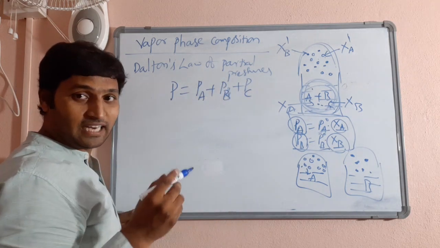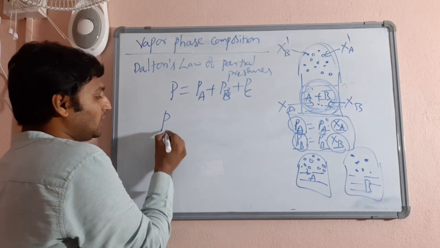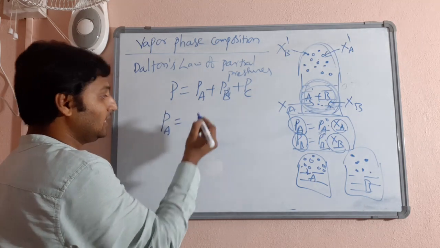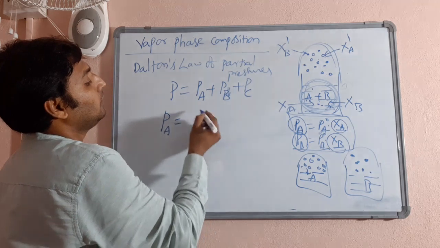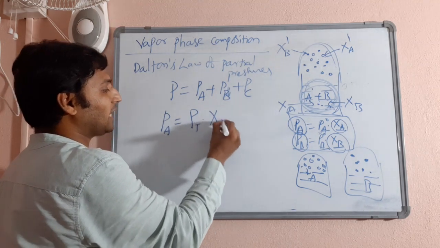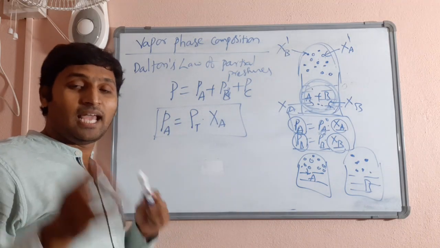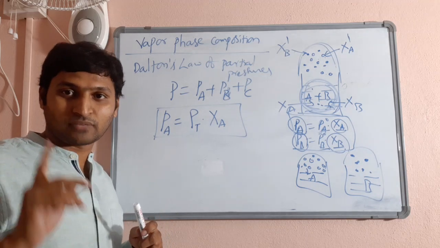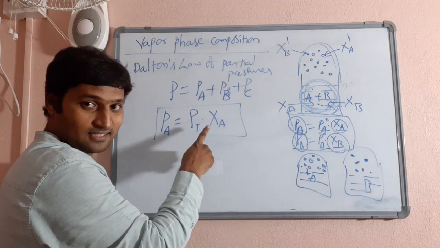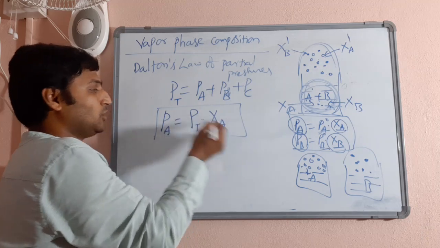From this relation we have derived an important relation: the partial pressure of one of the component gases is equal to the total pressure into the mole fraction of that component gas. This was the derivation we made in last year's states of matter chapter. I repeat, partial pressure of one of the components in a mixture of non-reacting gases is equal to the total pressure of the mixture into the mole fraction of that component gas.